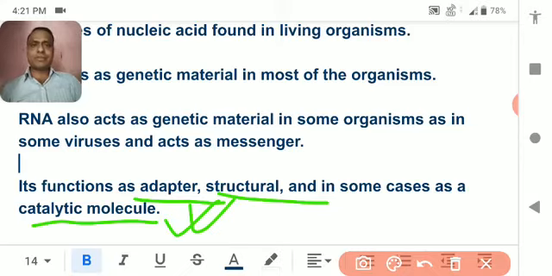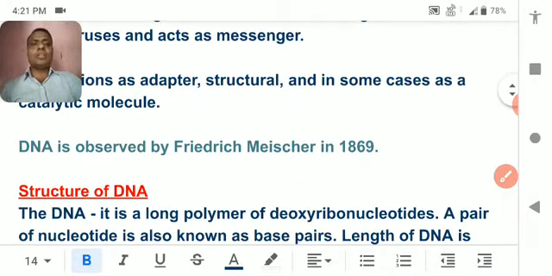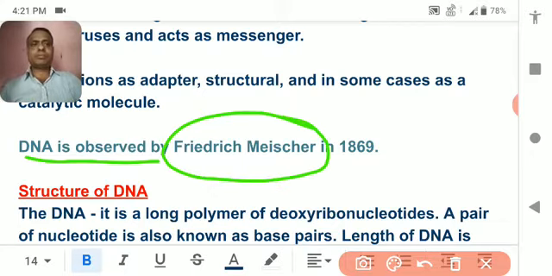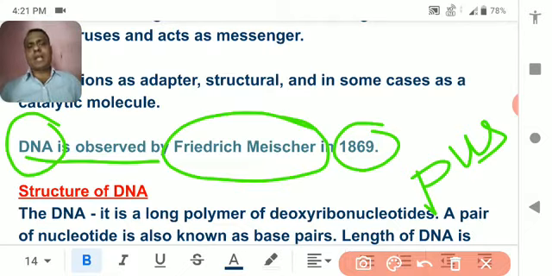I think you understood. Let's see who observed the cell. Friedrich Miescher in 1869 observed WBCs from pus cells, and during that course of time he came to know about DNA.